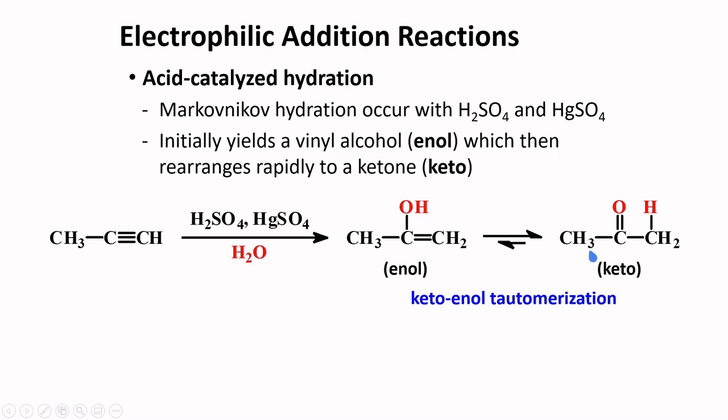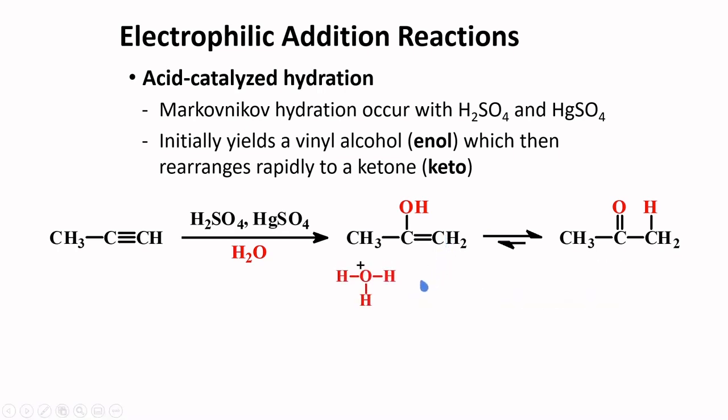In resonance structures, only the pi and lone pair of electrons are moved. The connection between atoms is retained, but here, the hydrogen is transferred from this oxygen to this carbon. Now, how does keto-enol tautomerization occur? It's not that the hydrogen is directly transferred from this position to this position. It's too far away for that to happen. It occurs in a multi-step process, often requiring an acid or a base.